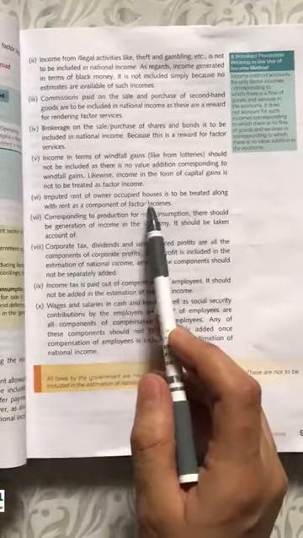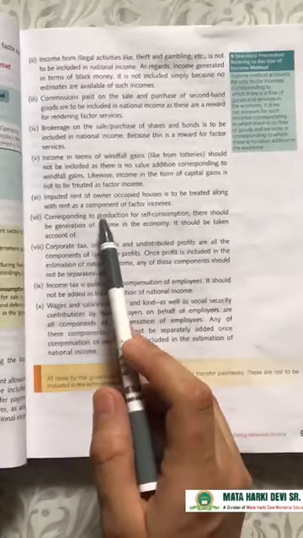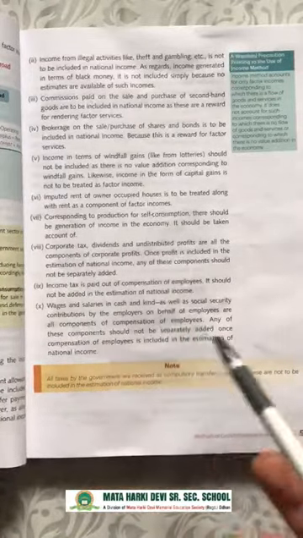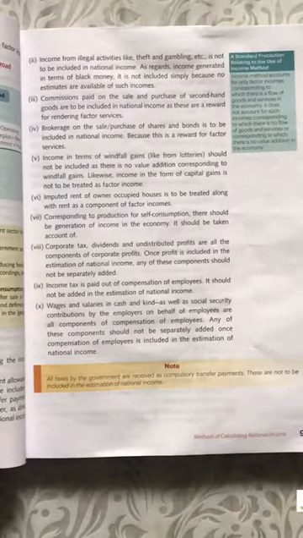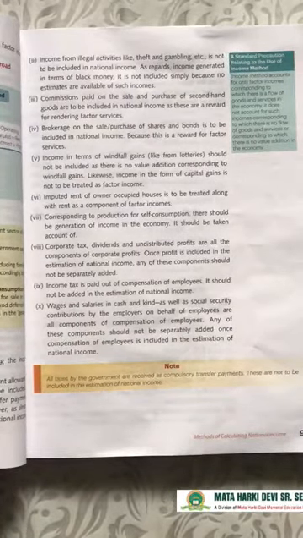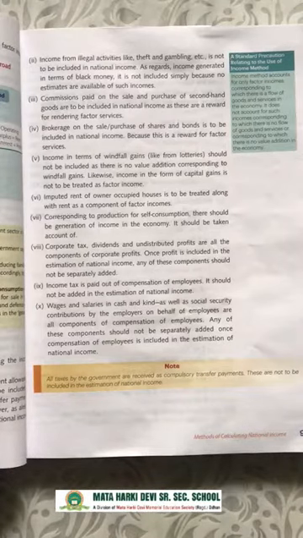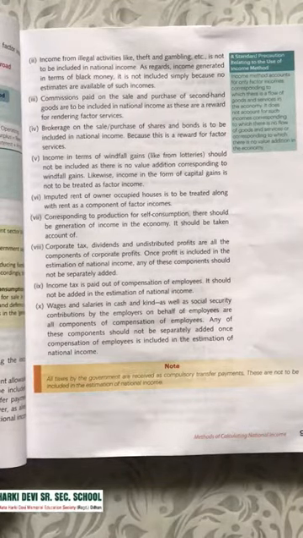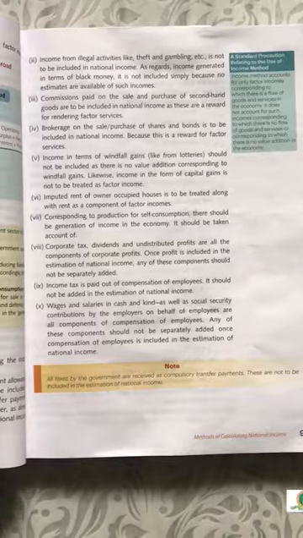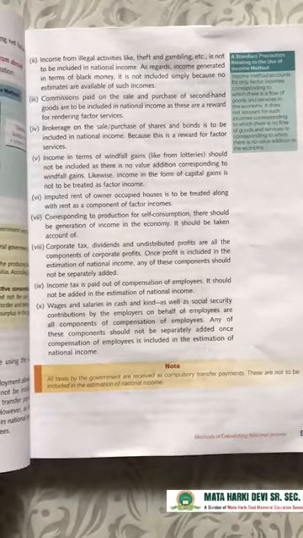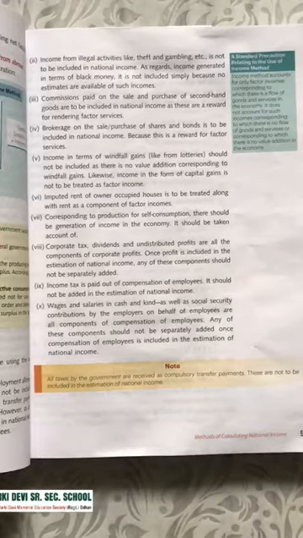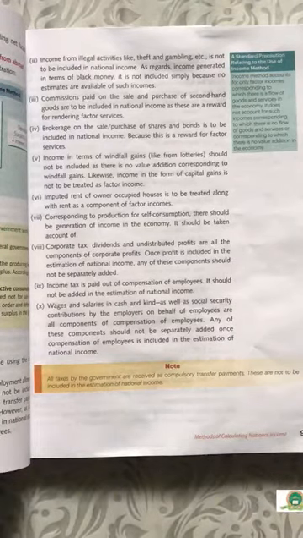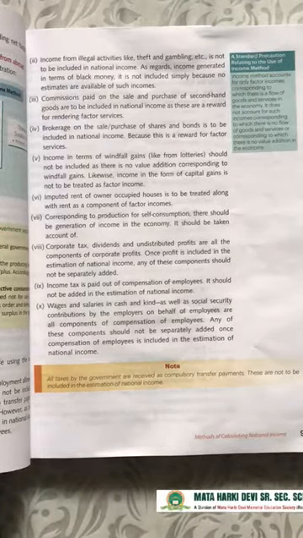Imputed rent of owner-occupied houses is to be treated along with the rent as a component of factor income. Imputed rent of owner-occupied houses means the houses which the owner has occupied himself and which are not used for rent purposes. The rent of those houses that the owner uses for his own personal use is called the imputed rent. Again, this is a component of rent, which we include under the second component.